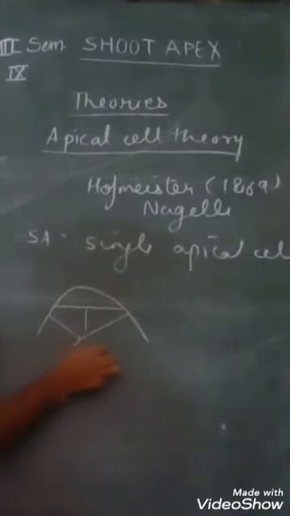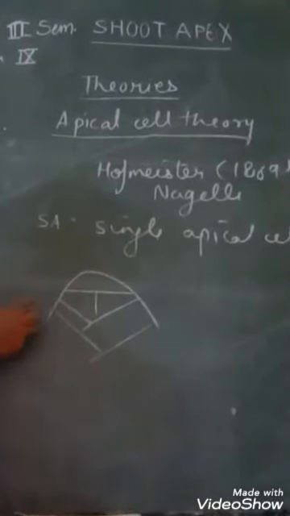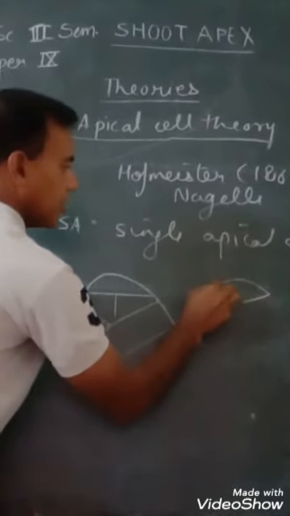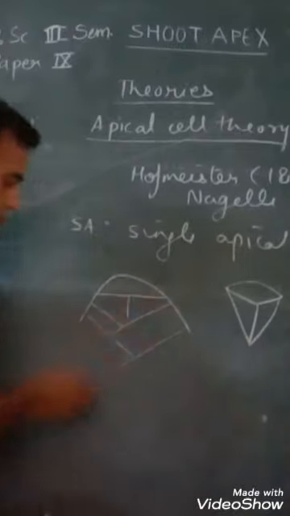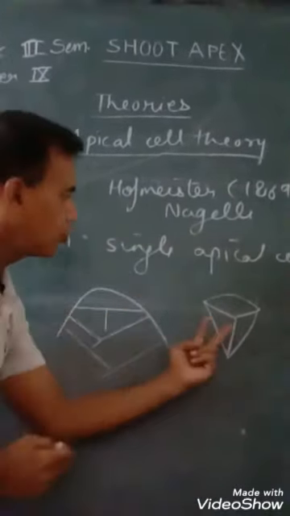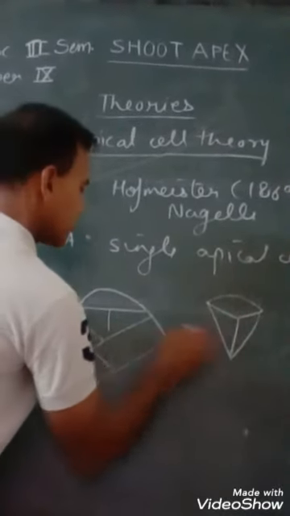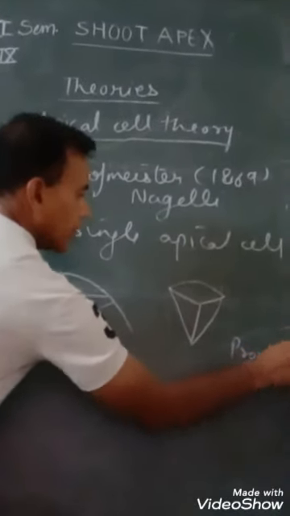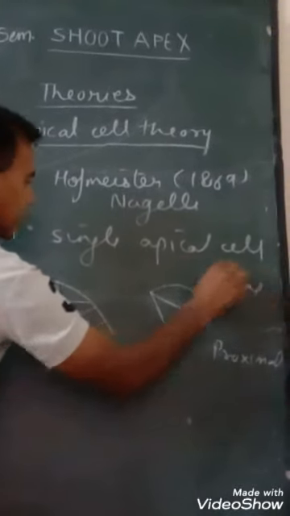Now, this apical cell is an inverted pyramid-like structure with three cutting faces. Two you can see here, and the third is on the other side. Three cutting faces on the proximal side and one cutting face on the distal side.